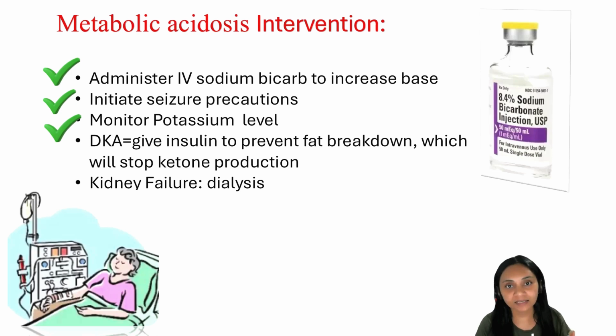The patient is at high risk for arrhythmias. For DKA, if the patient has diabetic ketoacidosis, administer insulin to prevent the breakdown of fat and protein, which will stop the ketone production. And if the patient has kidney failure, then dialysis will help to excrete the acid from the patient's body.